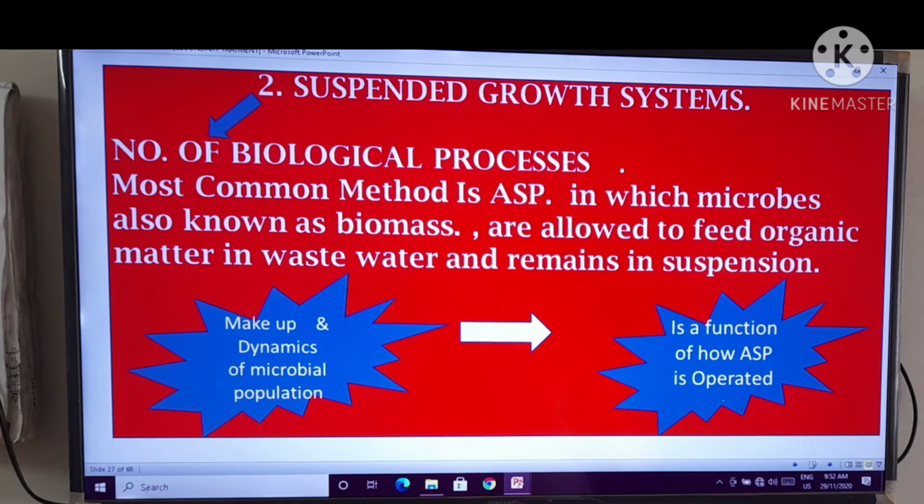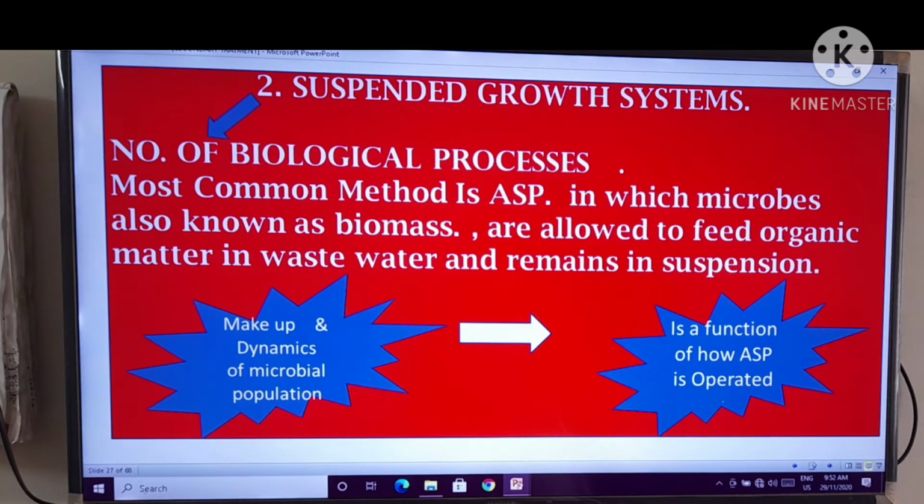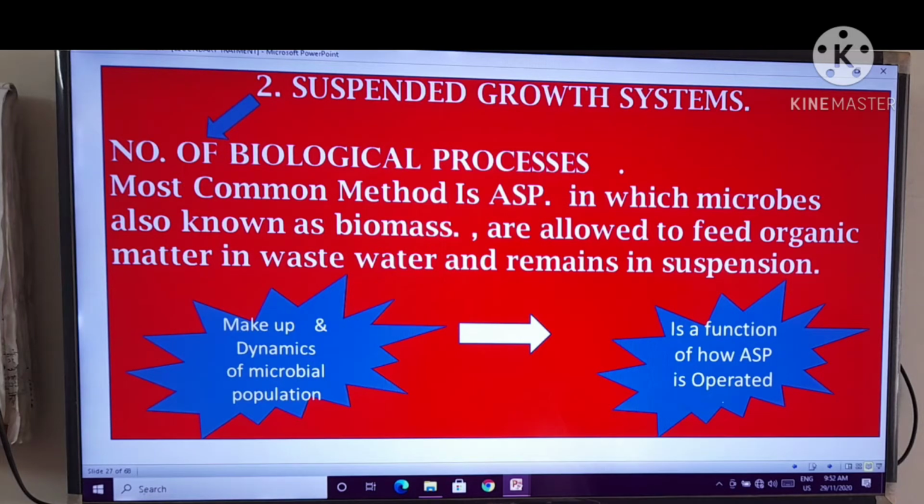Makeup and dynamics of the microbial population. That means in ASP we are concentrating on the makeup and dynamics of the microbial population, which gives you a function of how ASP is operated. That means ASP depends on the makeup process and the dynamics of the microbial population.